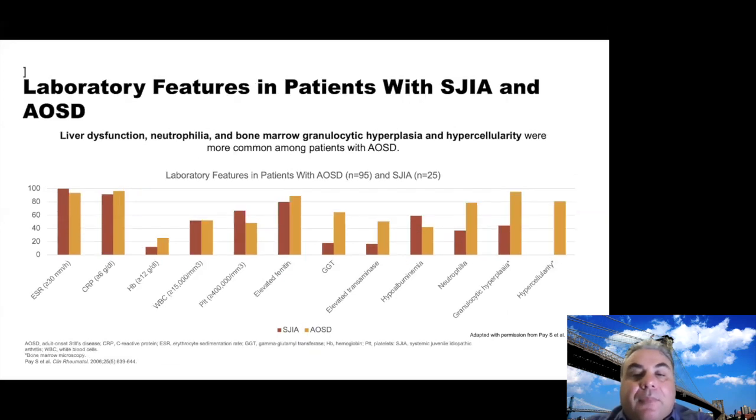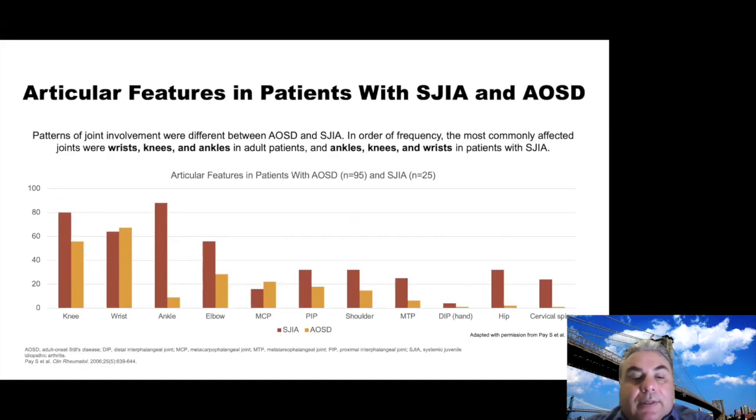Next slide. And when we look at serologic markers, there may be increased white cells in adults, also more liver dysfunction based on transaminasemia and GGT in adults compared to kids. Next slide.